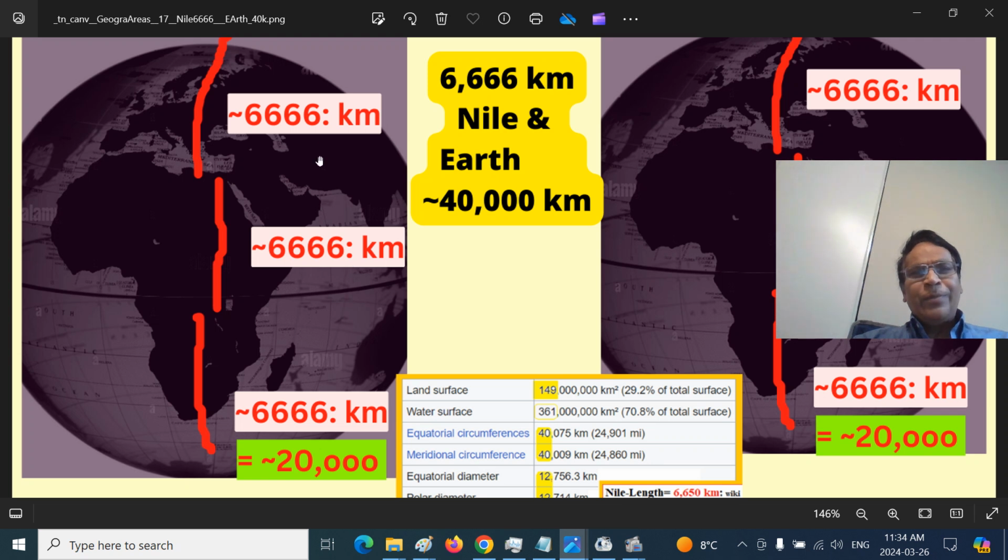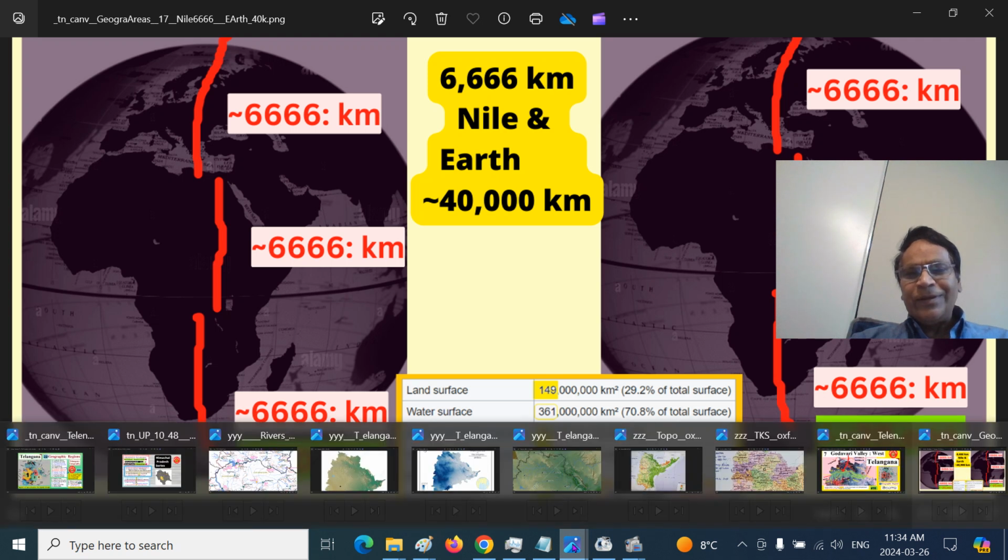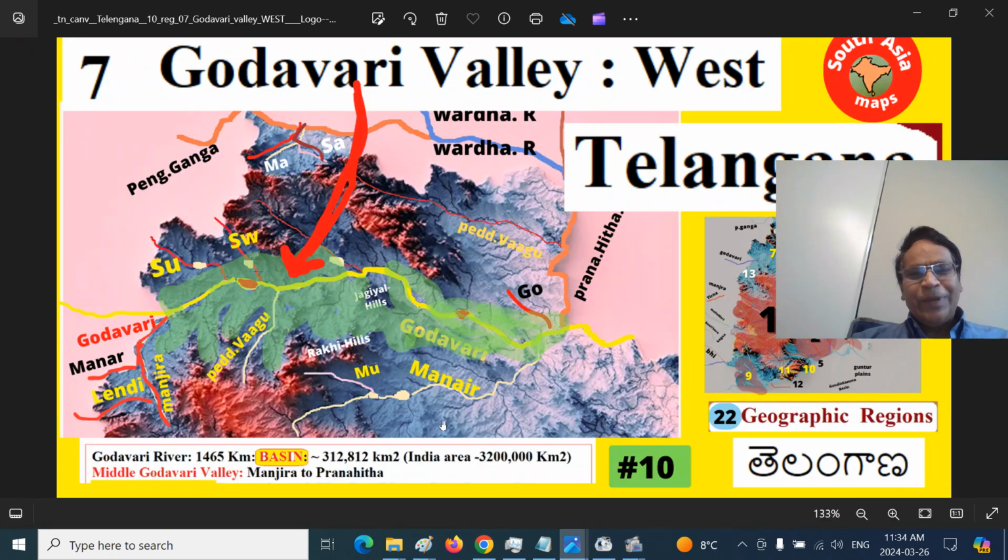From our point, if you consider 6,000, half it becomes 3,000, and half again becomes around 1,500 kilometers. That is the approximate length of the Godavari River from Trayambak Plateau to Ganga Sagar, east of Rajamahendravaram, the historic city in the Coromandel, Cholamandal or Sarkar regions of Andhra Pradesh today. That's the easiest way to remember.